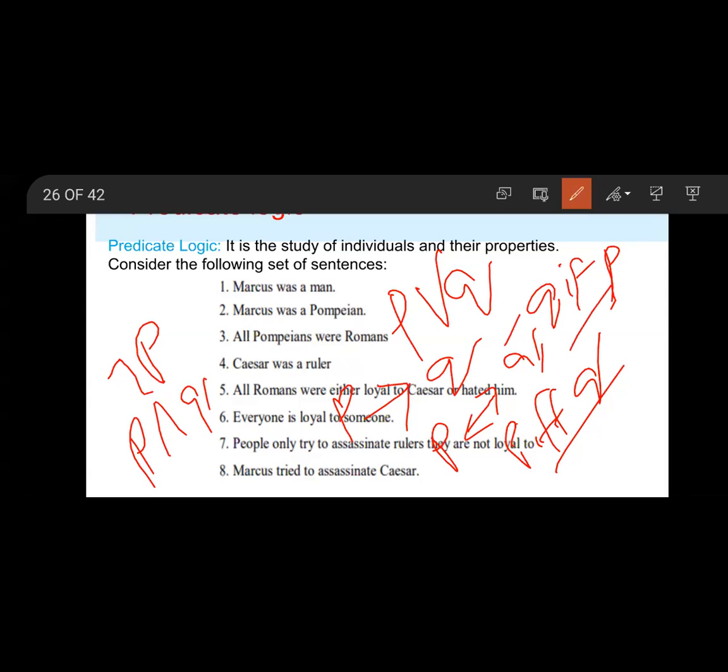And next, quantifiers. Here, there are two types of quantifiers. Universal: universal means for all.